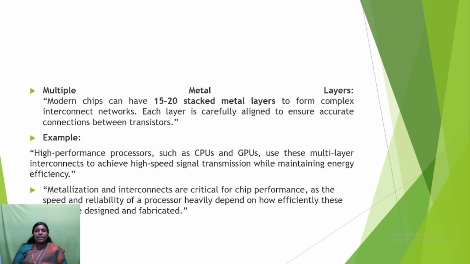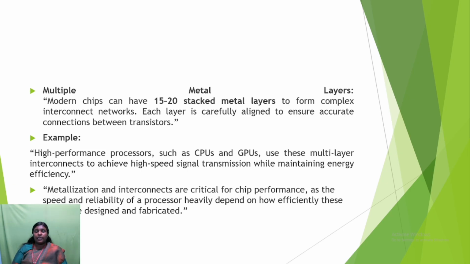Next we are going to see multiple metal layers. Here modern chips can have 15 to 20 stacked metal layers to form a complex interconnect network. Each layer is carefully aligned to ensure accurate connection between transistors. For example, high performance processors, CPUs and GPUs, use multi-layer interconnects to achieve high speed signal transmission while maintaining energy efficiency.